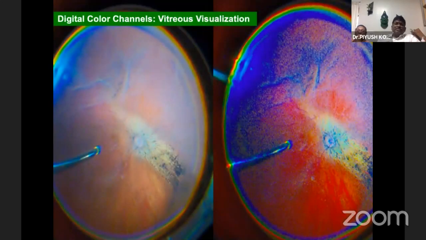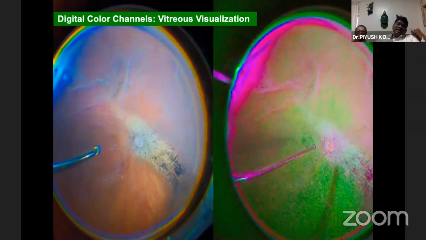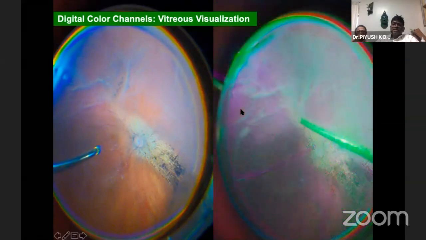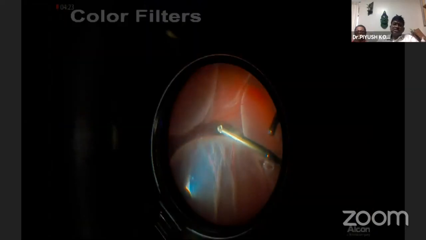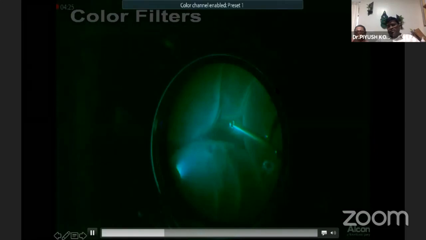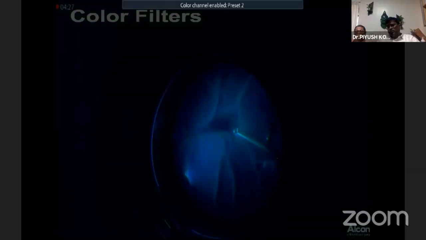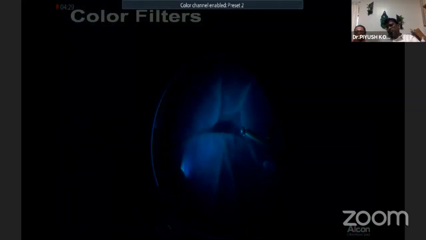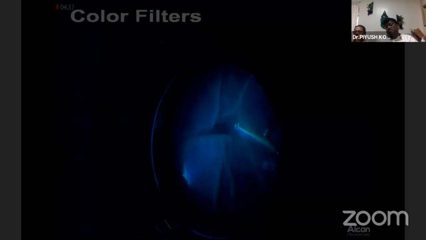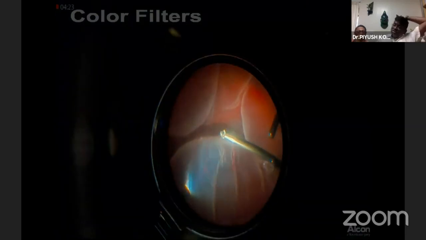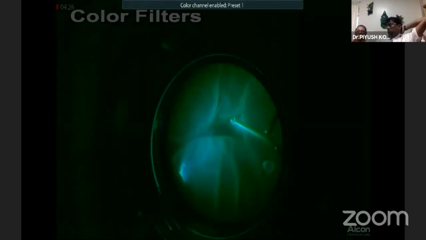As has been discussed, a lot of virtual filters are used. We are doing a study comparing ILM peeling with or without staining. Without staining, we are using one of these digital colors, the red-free color. For visualization of vitreous, the original book of Tolentino, which talks about how to examine the vitreous, says that an examiner will have to sit inside a dark room for 10 minutes, closing his eyes.